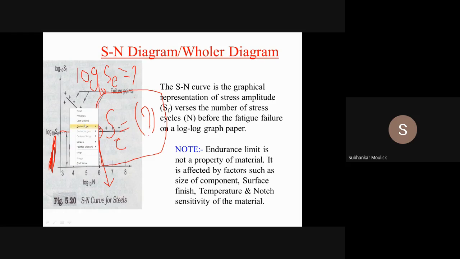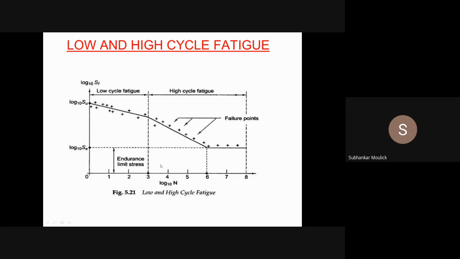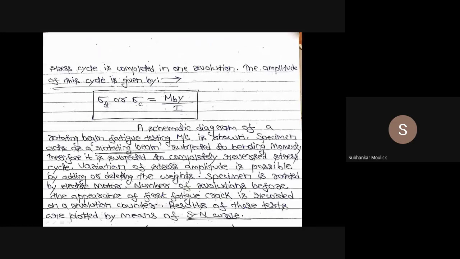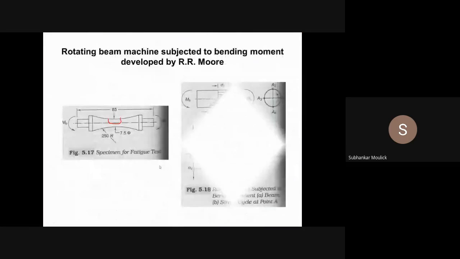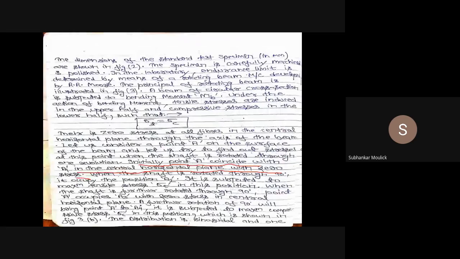Is it clear? This is the process by which I can find out the value of endurance limit for a specimen subjected to fatigue in laboratory. Any doubt? No, sir. Fine.